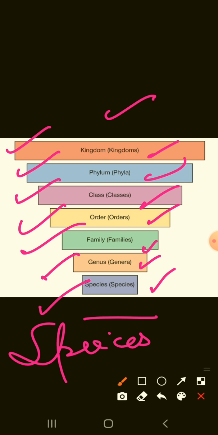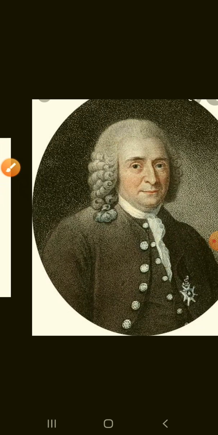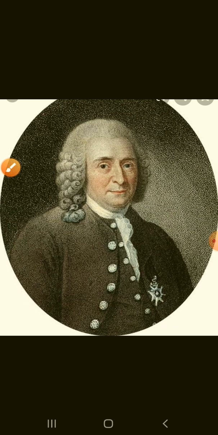Now we will see about the drawbacks of the two kingdom classification. Okay, so let's see the drawbacks. So the first drawback was that bacteria and fungi were kept in the plant kingdom and protozoans were kept in the animal kingdom. But when the microscope was well developed and cell structure was studied properly, it was found that these are such organisms that have neither plant-like nor animal-like characteristics. And fungi were kept in the plant kingdom even though they do not contain chlorophyll and they cannot prepare their own food. This was also a drawback.